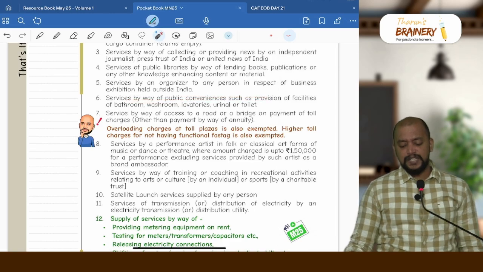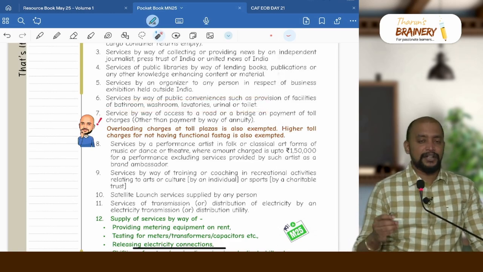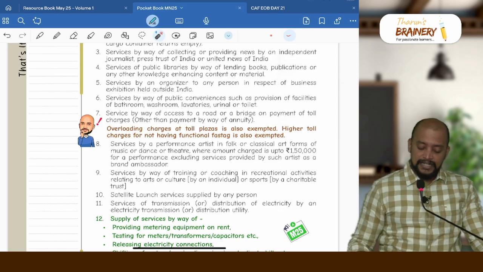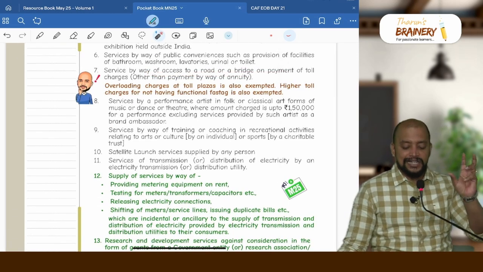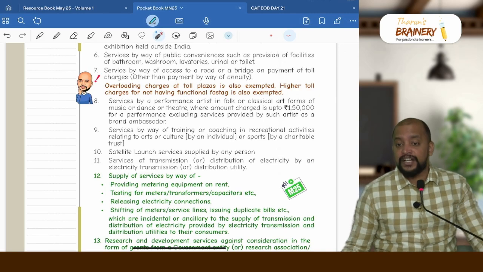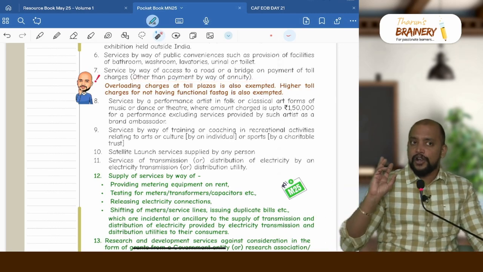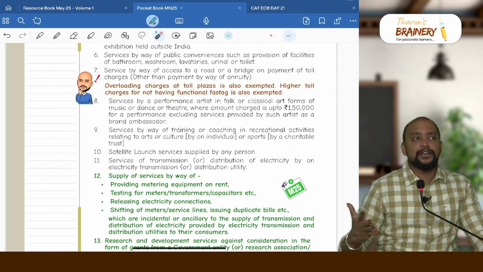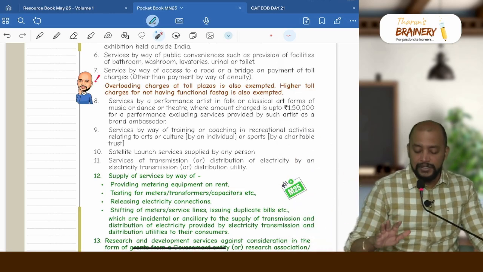Then services by way of public conveniences such as facilities of bathroom, lavatory, urinal, so that is exempted. Then service by way of access to a road or bridge on payment of toll charges. Toll charges are also exempted, but toll charges other than payment by way of annuity. So only normal toll charges are exempted. Annuity means a yearly amount payable by the government, that is not covered under toll charges.